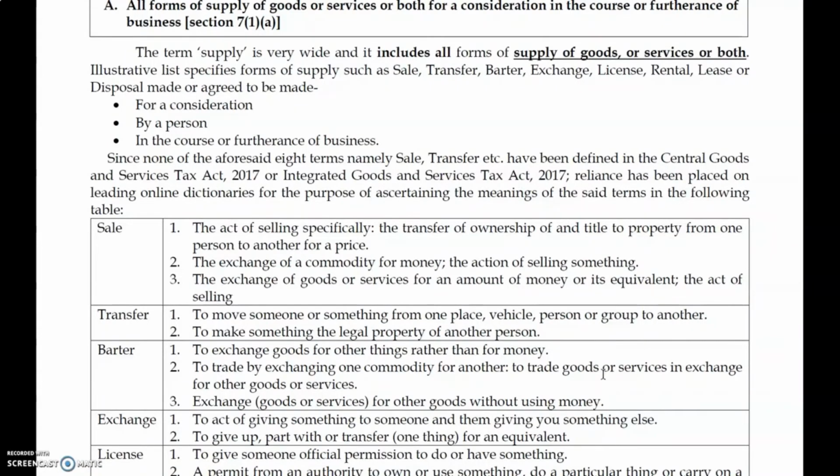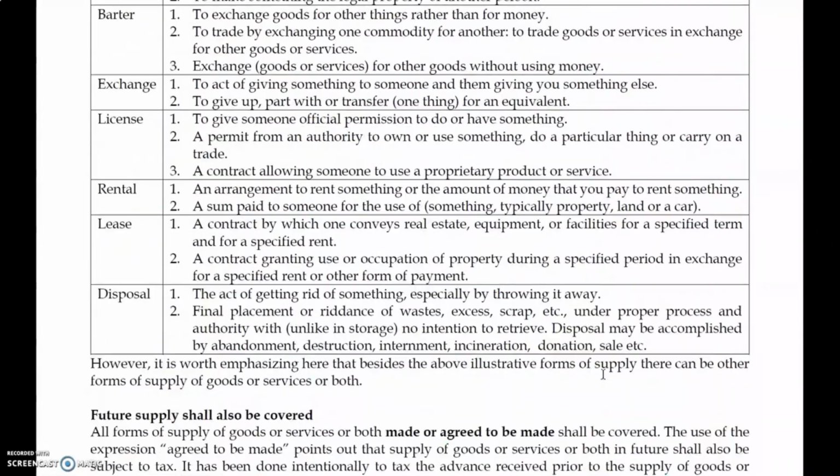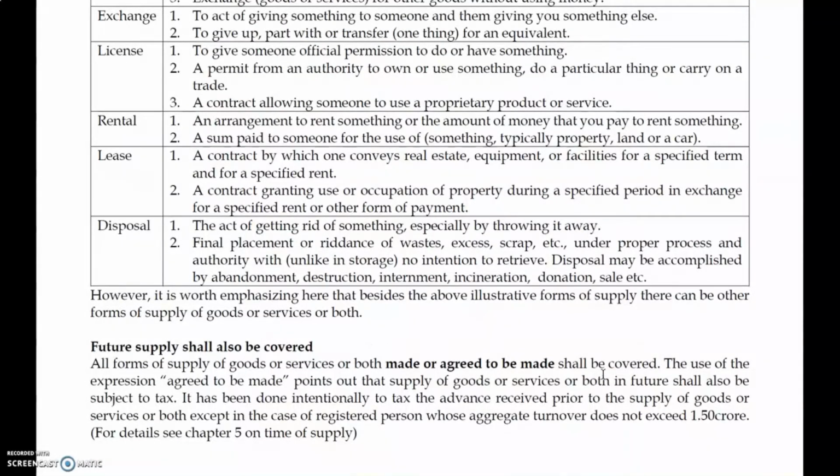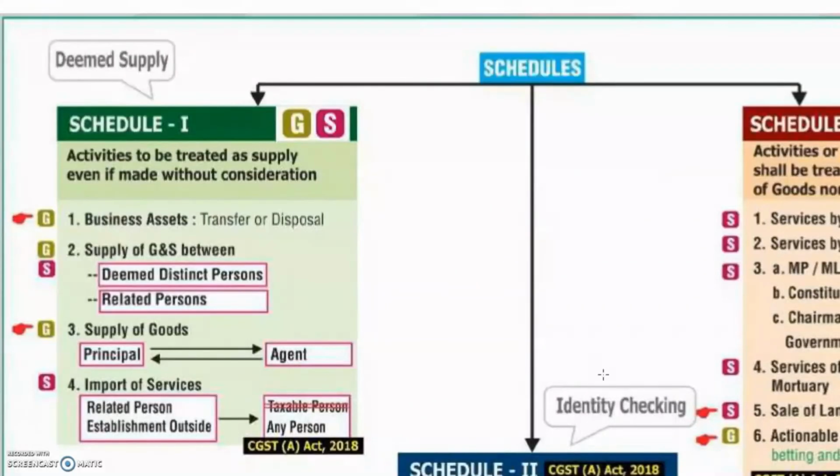7(1)(a): all forms of supply of goods, services or both, for a consideration, by a person in the course or furtherance of business. These are sale, transfer, barter, license, rental, lease, disposal, which are in the nature of business. The business may be in the present or may be agreed in future, which means past, present and future, these three transactions are covered under the definition called supply.